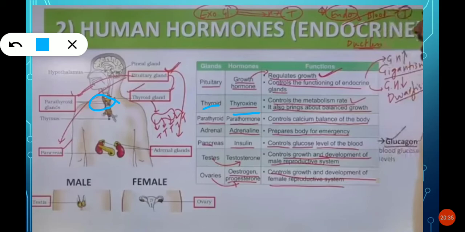If the iodine is not sufficient in our body, then the thyroid gland secretes thyroxine and thyroxine will be more in our body, and diseases will occur in the human body.